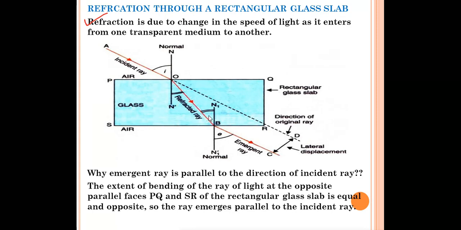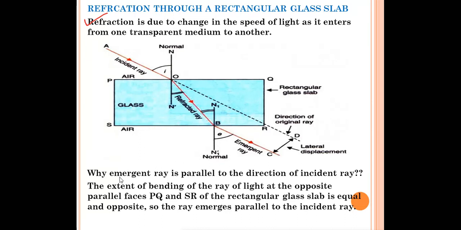But when the ray of light goes from a denser to a rarer medium, what will happen? It will bend away from the normal. You can see the angle of emergence is more than the angle of refraction. So over there the ray of light is going away from the normal. That we will read again in the next topic.